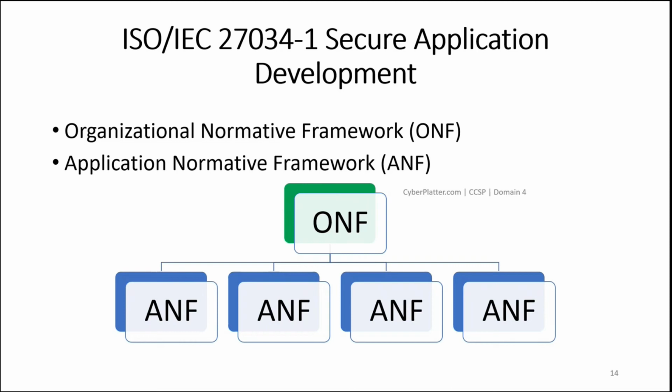Say, for example, there is a company which has two programs. One program has password and encryption as its application controls. The other program has input validation and integrity check as its application controls. Each list of each program is that software's ANF. So that means this company has two ANFs, one for each software application. The company also has an ONF. The list of all the controls used in all the programs within the company is called an ONF. So it includes password, integrity check,